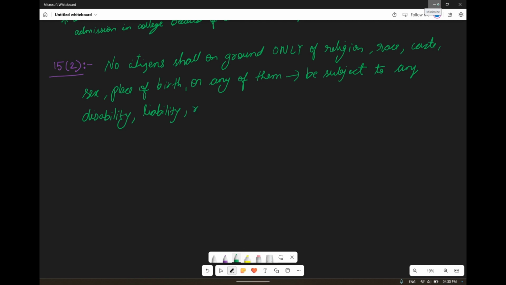Liability, restriction: there is no restriction. You can't discriminate, or have any restriction, on the basis of these mentioned points. Restriction or condition: there is no such condition with regard to what? Now we'll see what those are.